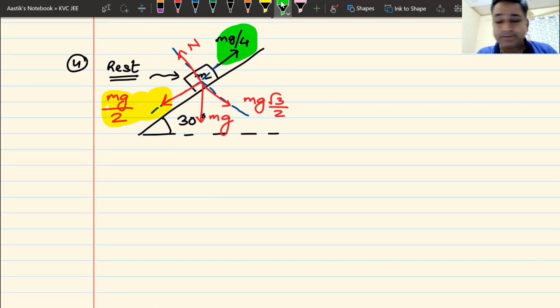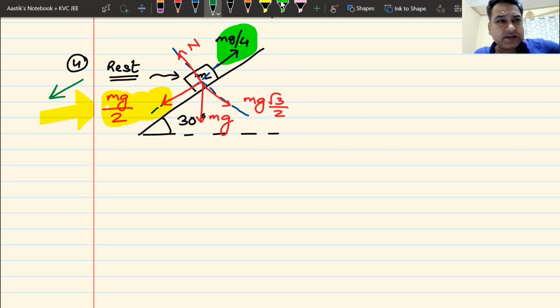Who will win? Obviously, mg by 2 is more. Mg by 2 will win. If mg by 2 wins, the block has a tendency to move downwards, because mg by 2 is more than mg by 4.